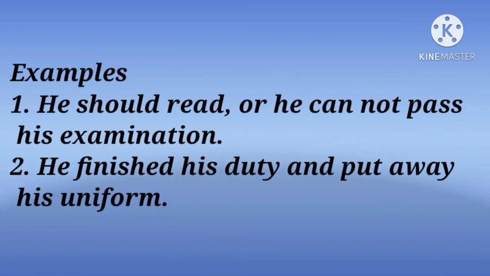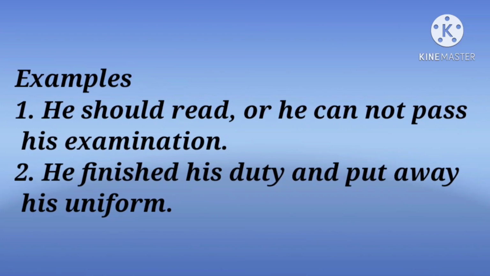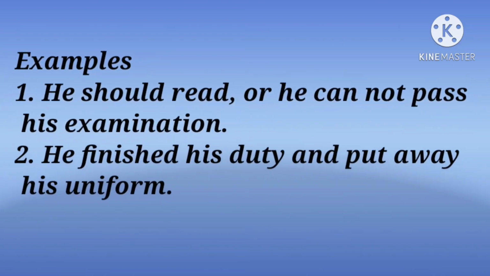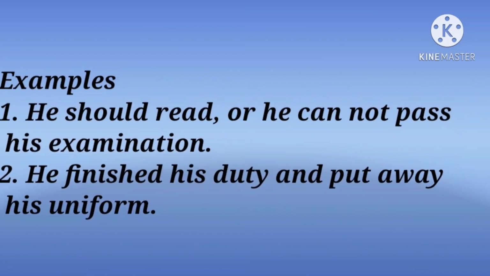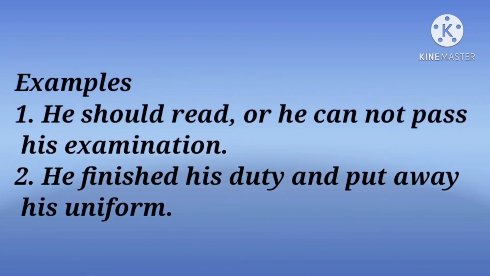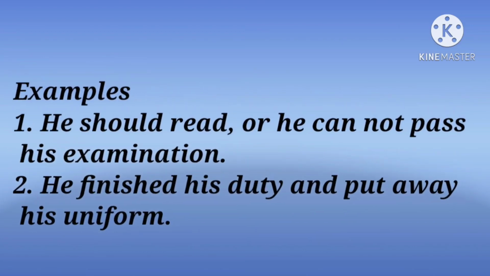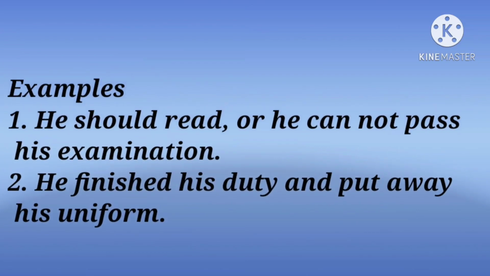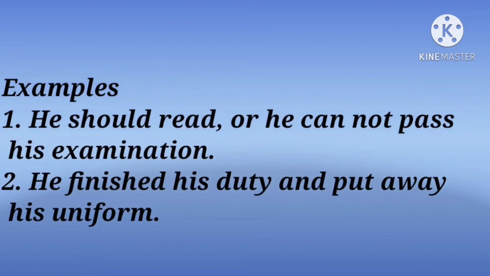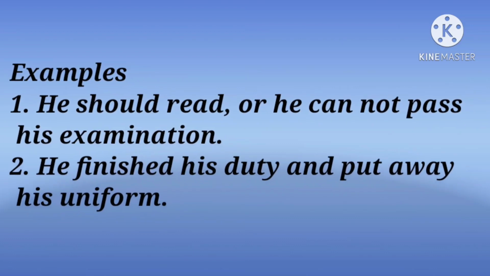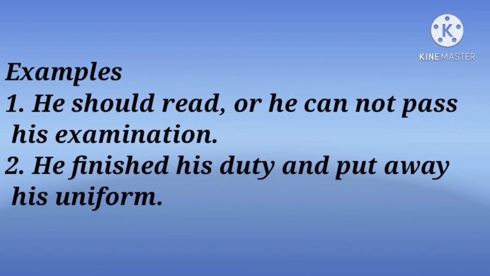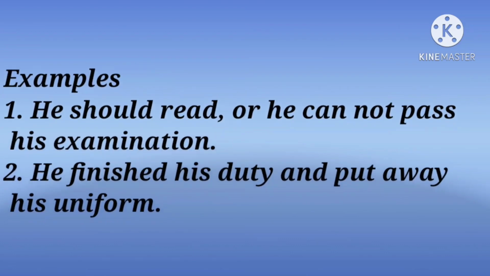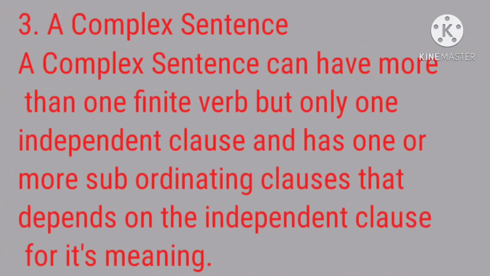He should read or he cannot pass his examination. Here, read and pass are the two finite verbs. Another example is, he finished his duty and put away his uniform. Here, finished and put away are the two finite verbs.